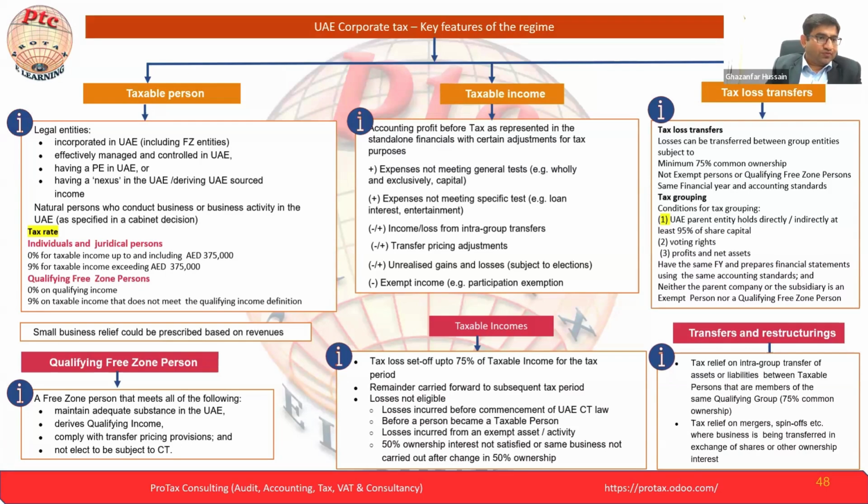If the group of companies has mainland as well as a qualified free zone company, will they be considered for consolidated revenue? No, a qualified free zone person cannot be part of the group. As I already mentioned briefly, a qualified free zone person cannot be part of any group calculation.